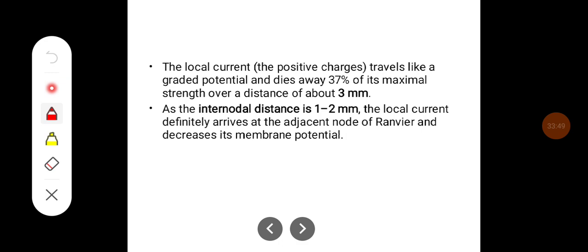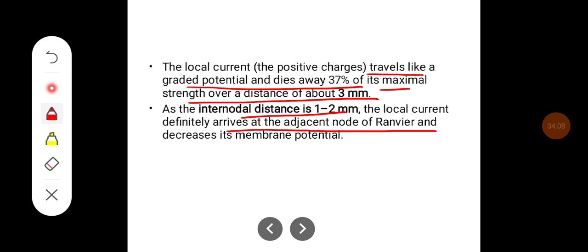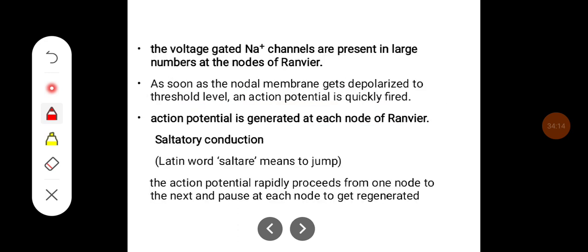The local current travels like a graded potential and dies away to 37% of its maximum strength over a distance of about 3 millimeters. The internodal distance is 1 to 2 millimeters, so the local current definitely arrives at the adjacent node of Ranvier and decreases its membrane potential to give another action potential.